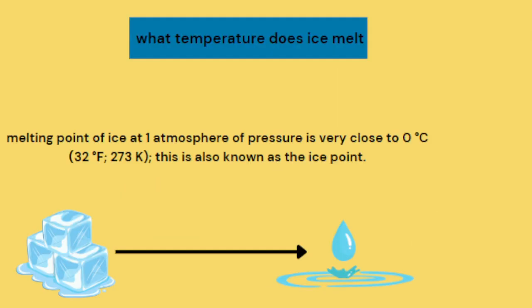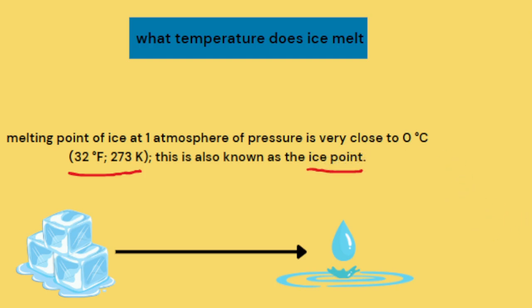Next question: at what temperature does ice melt? A very common example. The melting point of ice at 1 atmosphere of pressure is very close to 0 degrees Celsius, which is also 32 degrees Fahrenheit and 273 Kelvin. So this is also known as the ice point.